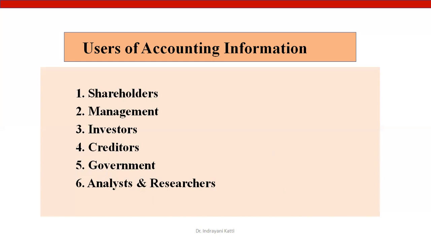The last category is analysts and researchers. They also make use of accounting information, analyze the performance of the company, and suggest to the management in taking crucial policies and making decisions. So, in a nutshell, the audited books of accounts are utilized by all these categories. They are called users of accounting information.